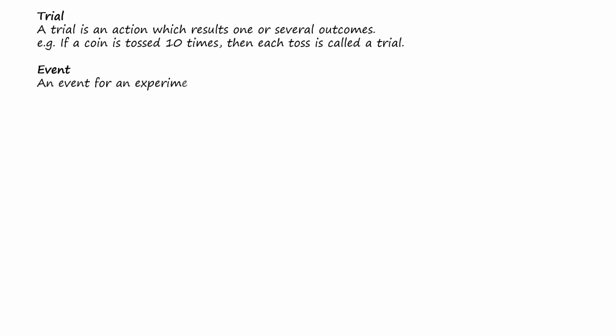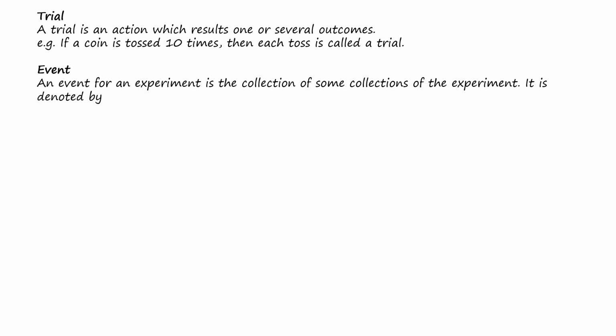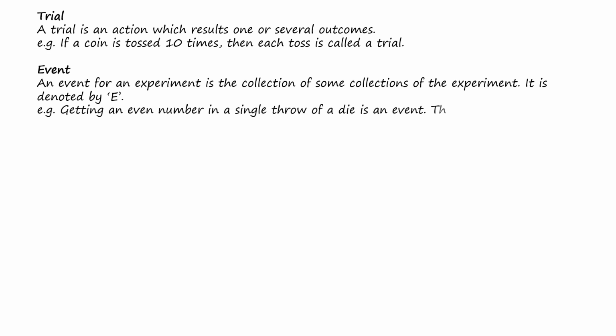Event. An event for an experiment is the collection of some outcomes of the experiment. It is denoted by E. That means, what is an event? Some collection of the outcomes of the experiment is called an event. For example, getting an even number in a single throw of a die is an event. The event would consist of 3 numbers: 2, 4 or 6.